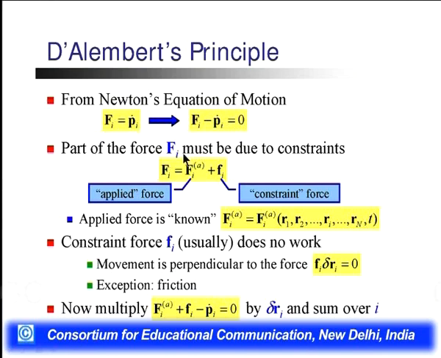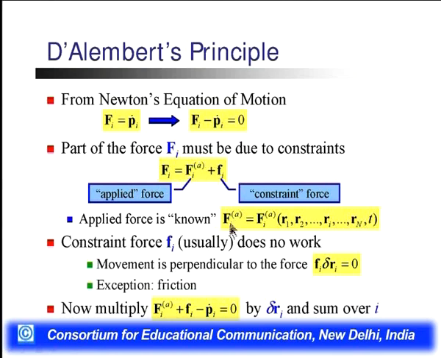Now part of the Fi must be due to the constraint: Fi is equal to Fi(a), the applied force on the particle i, plus fi, the small fi, which defines the constraint force on the particle i. This is the applied force and this is the constraint force.